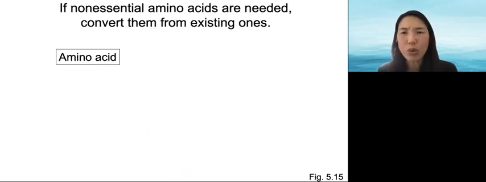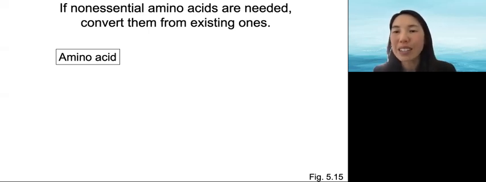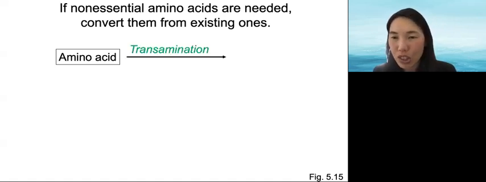Remember we said as adults, there are 8 essential amino acids that our body cannot make? The other 12 are called non-essential, and you can make them. If non-essential amino acids are needed, you convert them from existing ones. This process is called transamination. Proteins have a variable amine group, which gives them their unique identity.